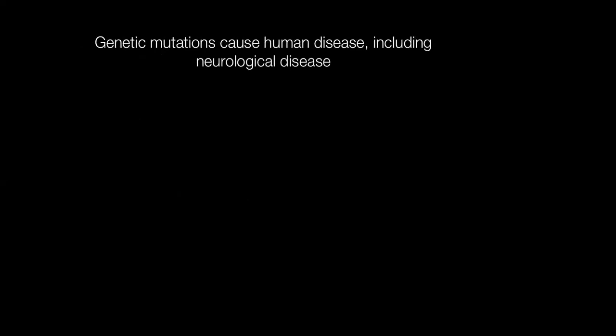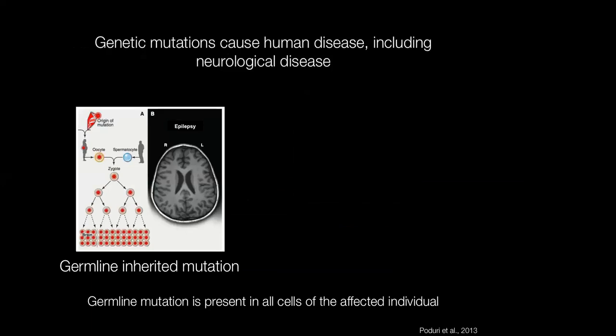So in thinking about genetic mutations that cause human disease, traditionally human genetics has studied the role of germline mutations. These are mutations which are present in all cells of an affected individual. These include germline inherited mutations, which I've illustrated in this first panel. These are mutations which are present in a parent and are then passed on through the zygote to the affected child and are present in all cells of the affected child.